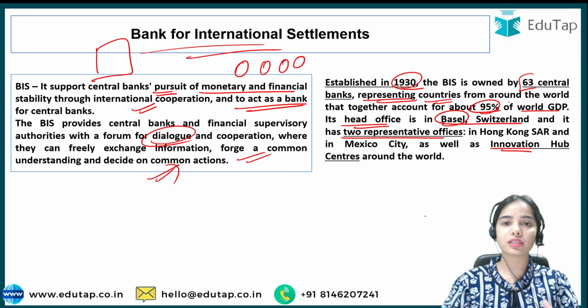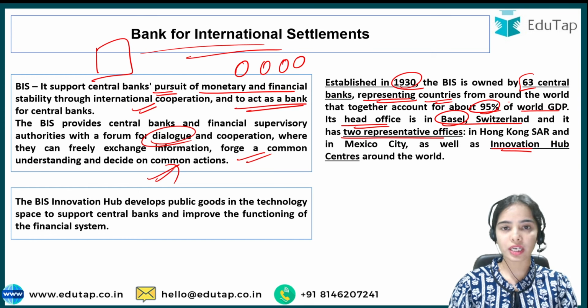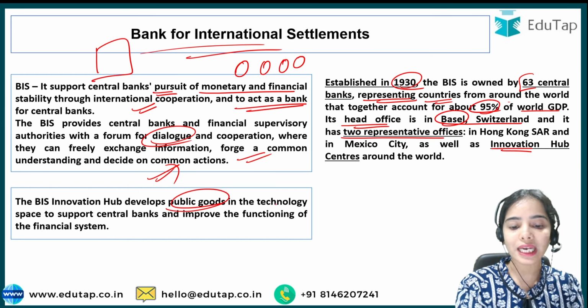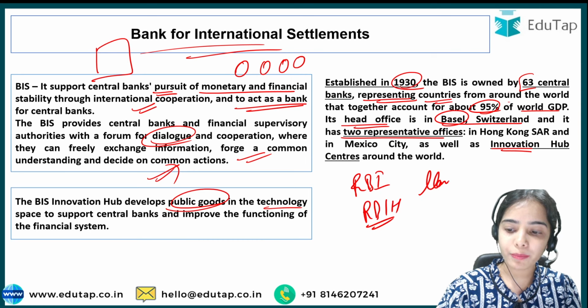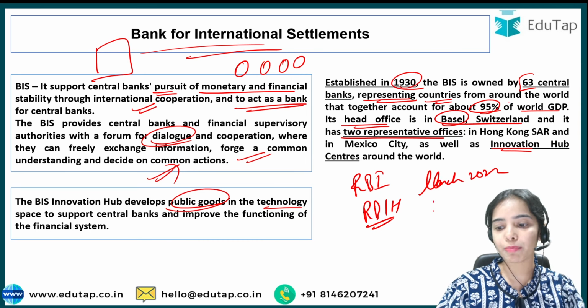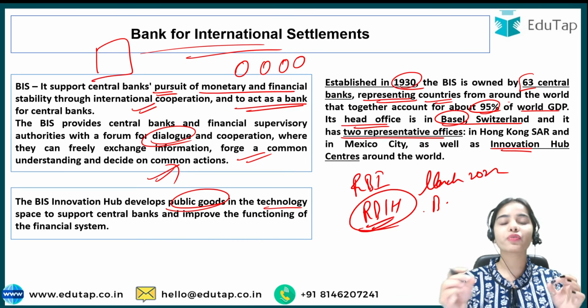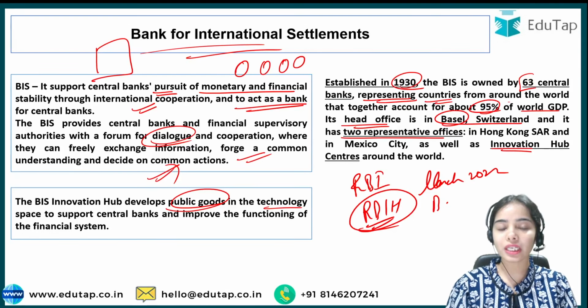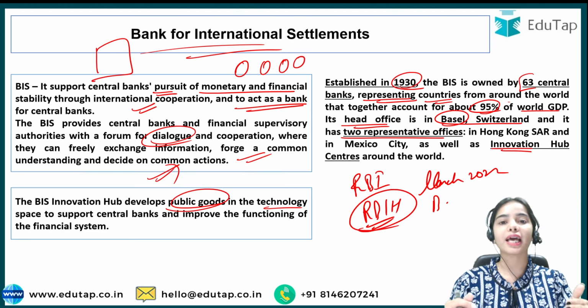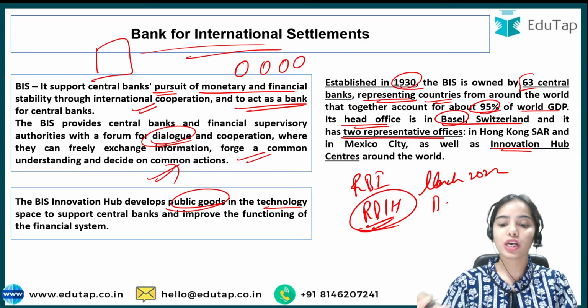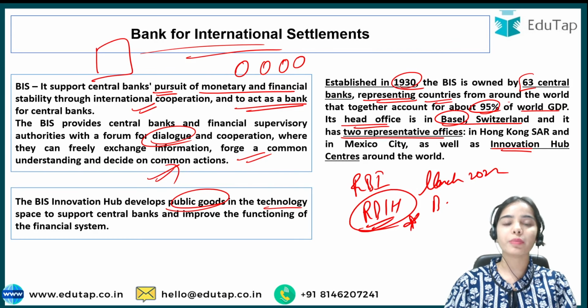So there are different centers around the world for this Innovation Hub of the BIS. The BIS Innovation Hub develops public goods in the technological space. Like, if you remember, the Reserve Bank of India launched the Reserve Bank Innovation Hub in March 2022 in Bangalore. This Reserve Bank Innovation Hub promotes innovation in the financial segment of the country. For the financial segment, technological advancement can happen and innovations can come in the country. So the Innovation Hub is for that.